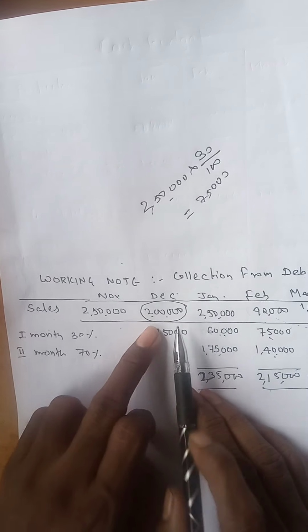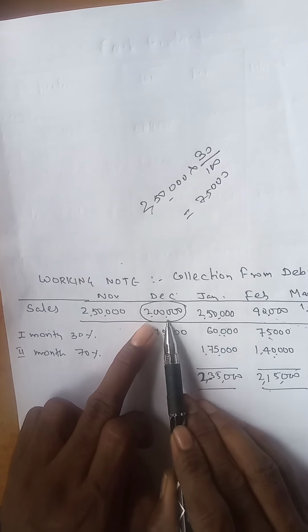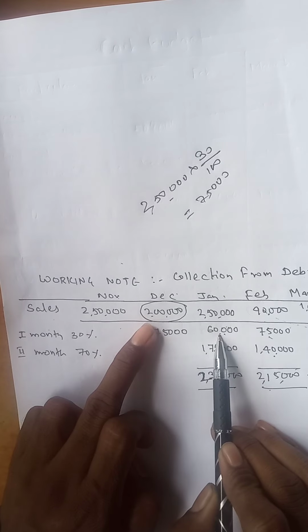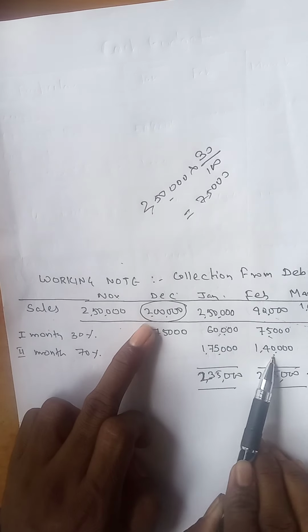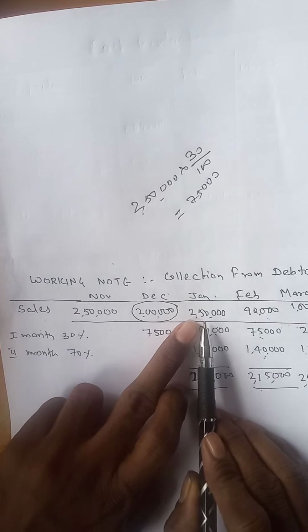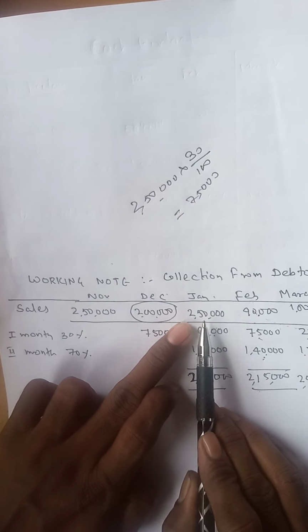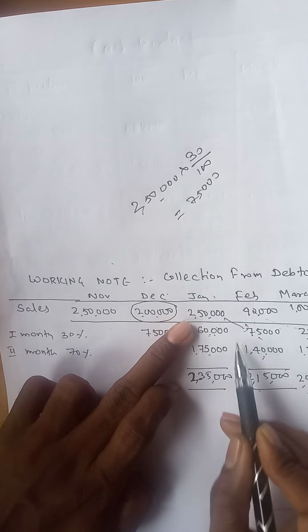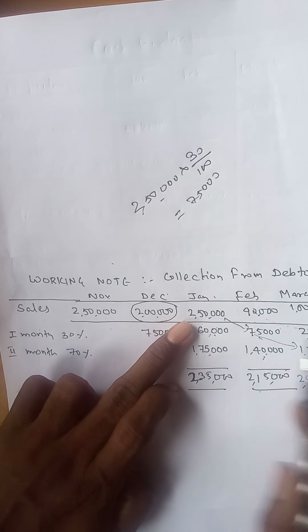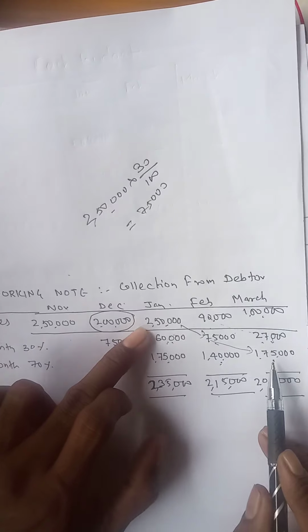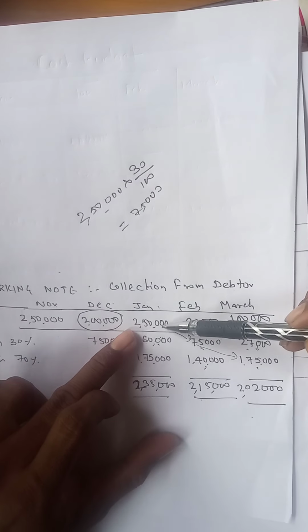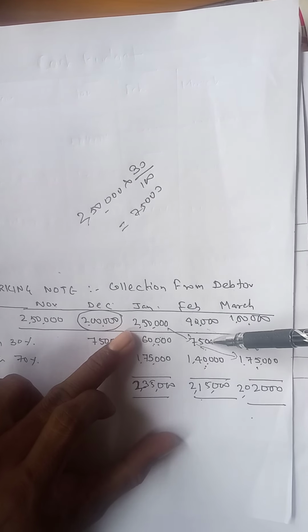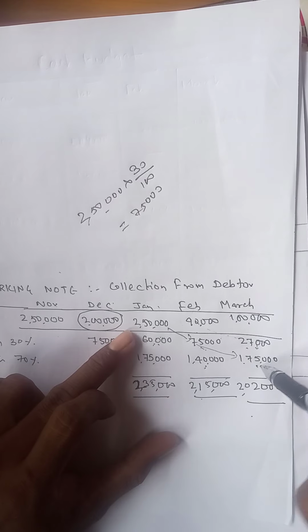So for example, if sales is 2 lakhs, 30% of the sales will be collected in the month of January, and the remaining 70% collected in the month of Feb. In the same way, 2,50,000 is total sales in the month of January, out of which 30% is collected in the month of Feb, and the remaining 70% in the month of March.